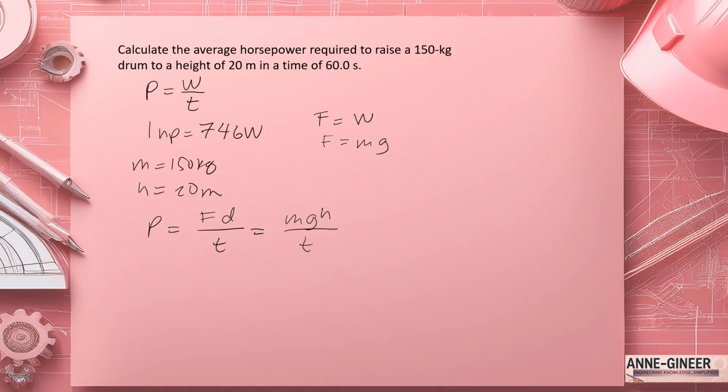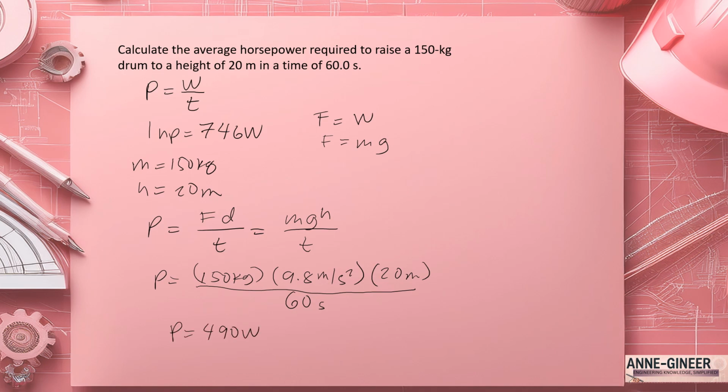So power here is 150 kilograms multiplied by 9.8 meters per second squared, times the height, which is 20 meters, over 60 seconds. So we have the power is 490 watts.